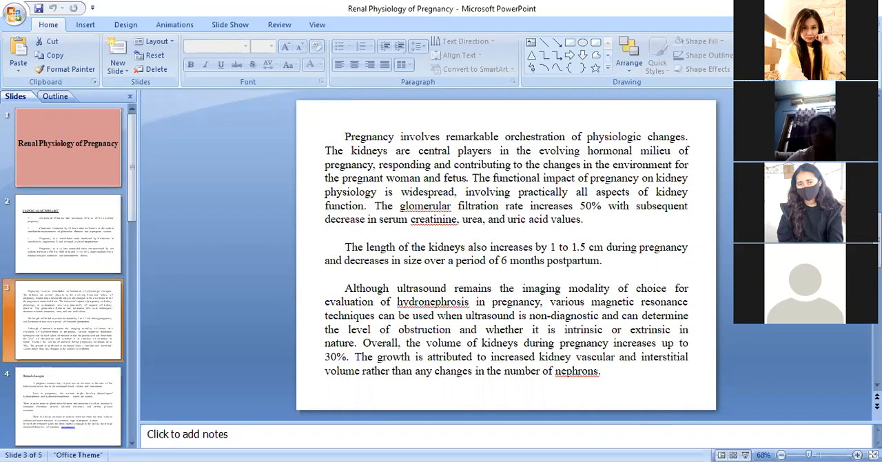The possible causes include kidney stone. Okay, write down: kidney stone, infection, tumor, blood clot, etc.